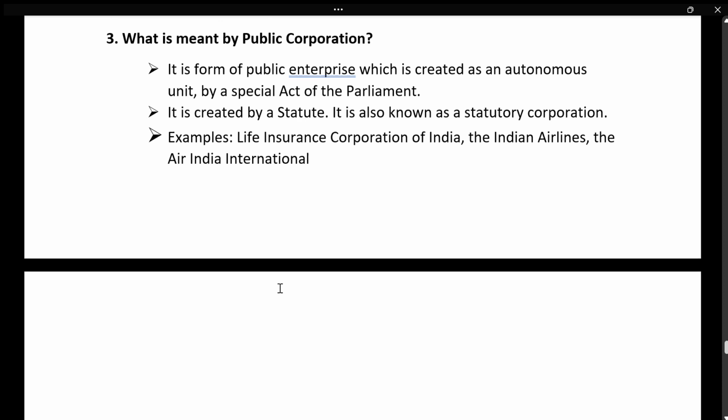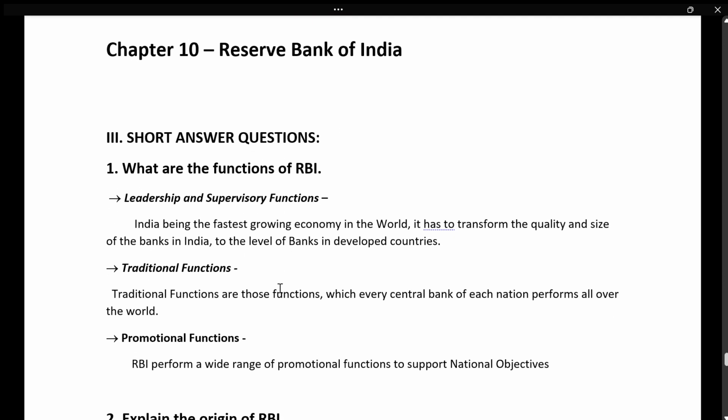Okay, and next is Reserve Bank of India. Here, the slow learners, you can give only the functions, only side heading is enough for you. But the remaining students, you write at least one sentence explanation. Leadership and supervisory: being India the fastest growing economy, it has to transform the quality and size of the banks in India to the level of banks in developed countries.